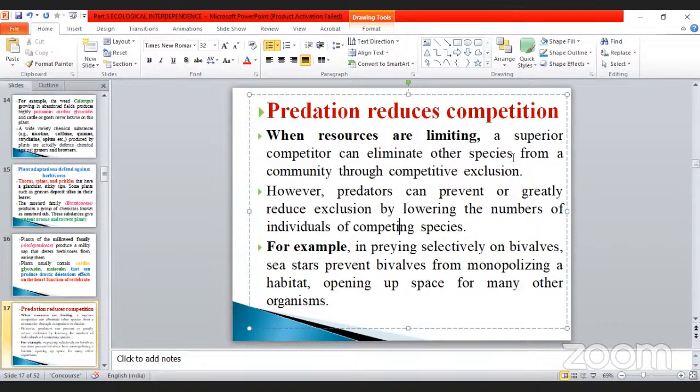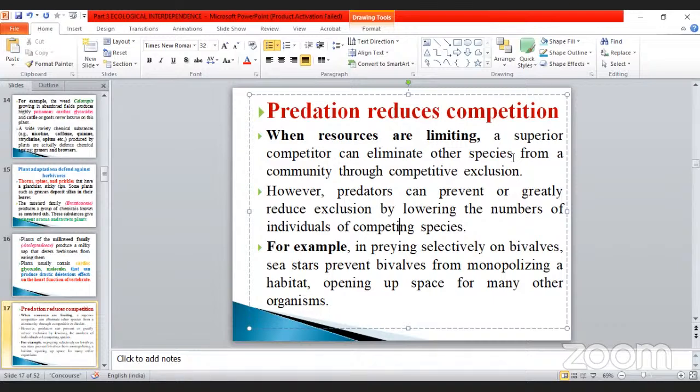Take another example. Elephant is there, a tiger is there. Elephant is there, lion is there. Both have superior quality, because tiger or lion is very brave and strong.